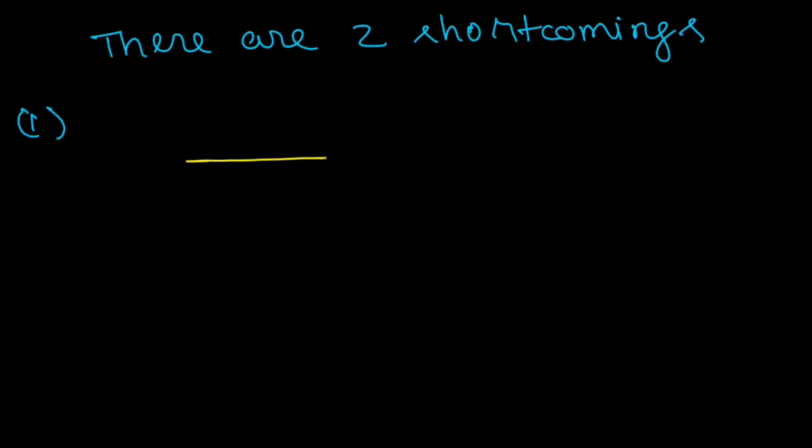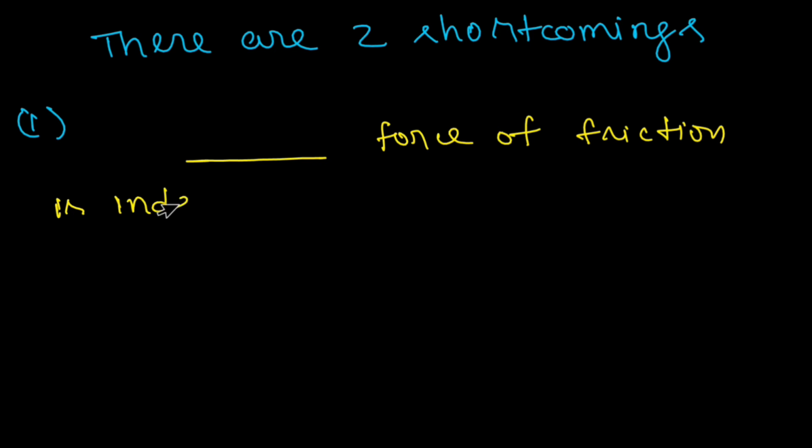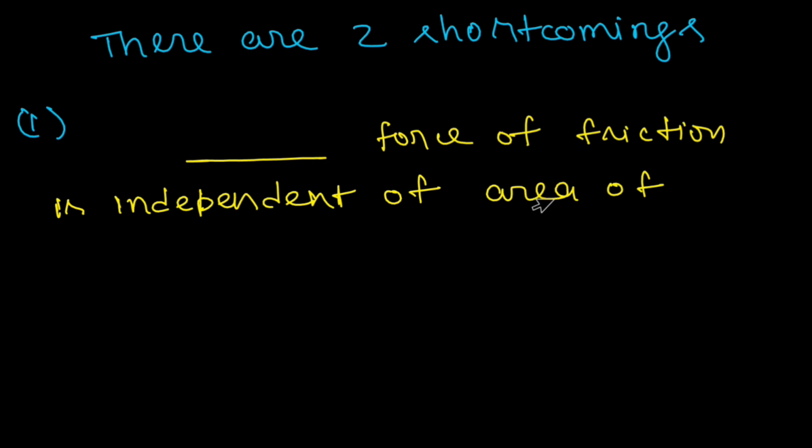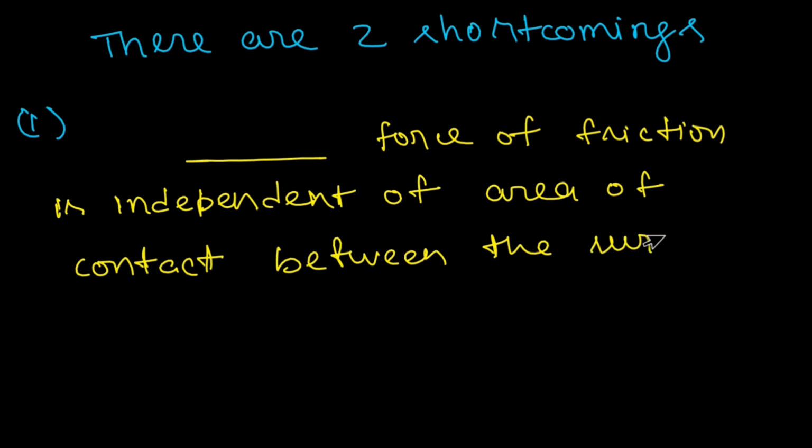But it is found experimentally that the force of friction is independent of area of contact between the surfaces.